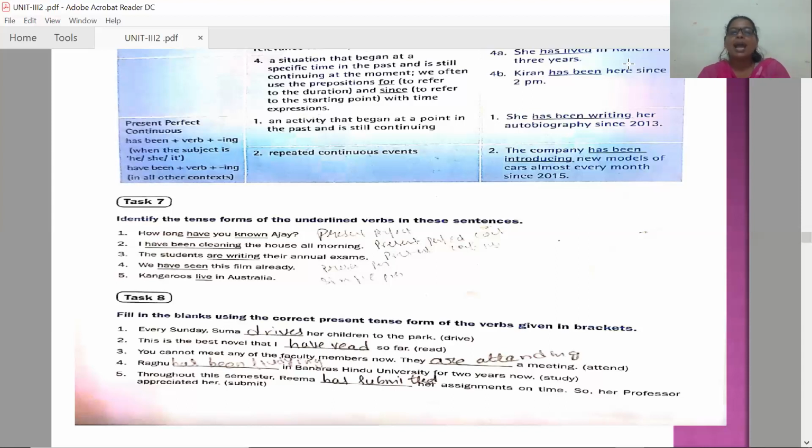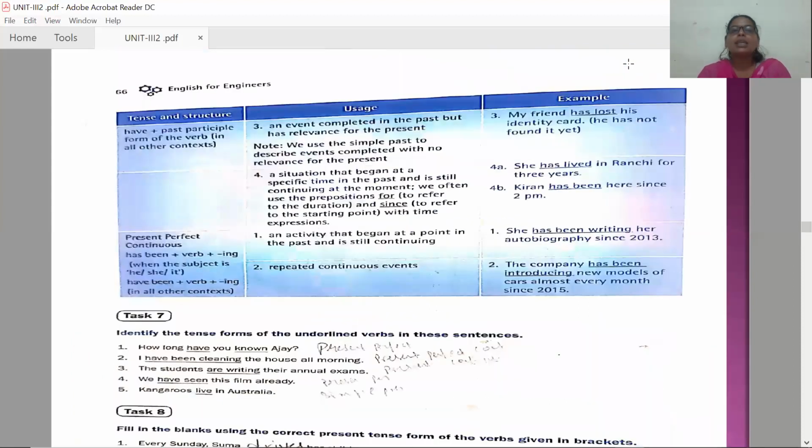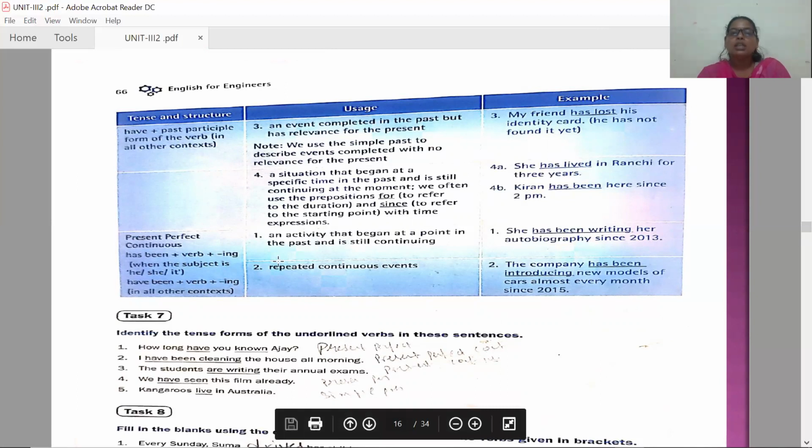And this is about the simple present tense, present continuous tense, present perfect, and present perfect continuous tense. So these tenses are very useful in all writing as well as speaking forms.